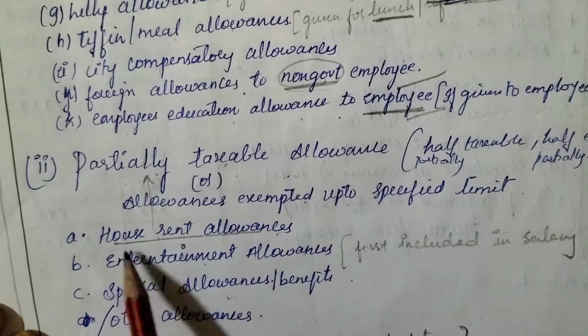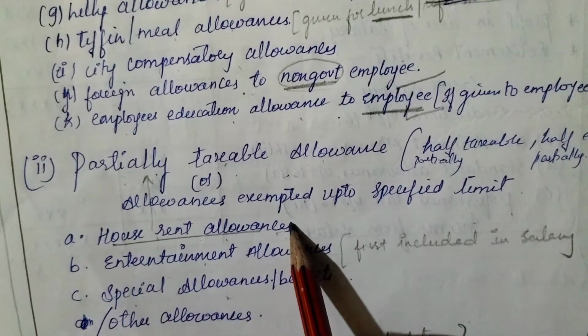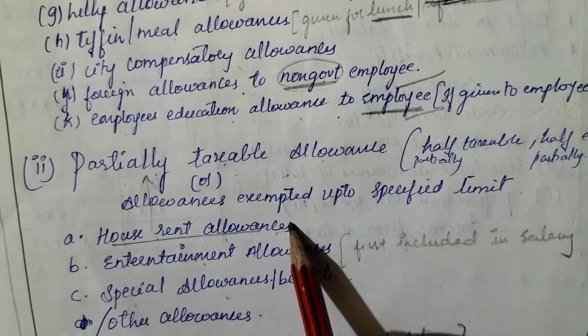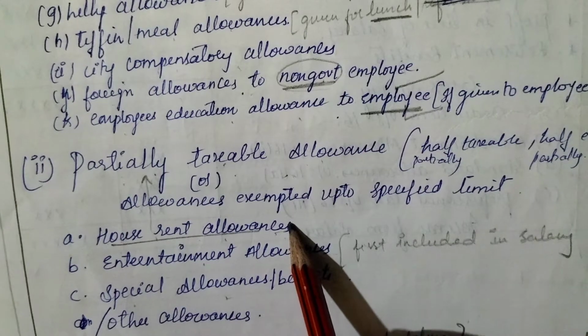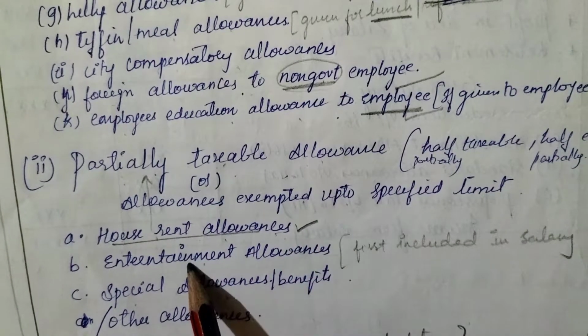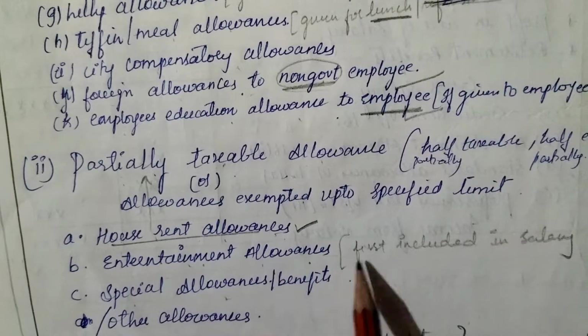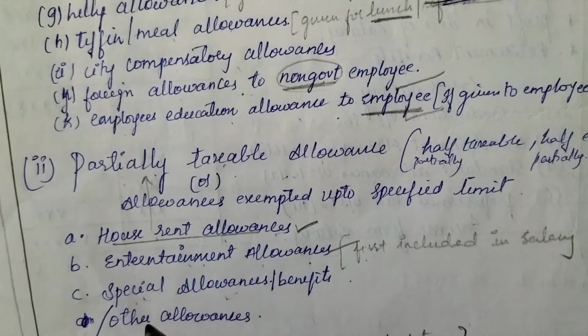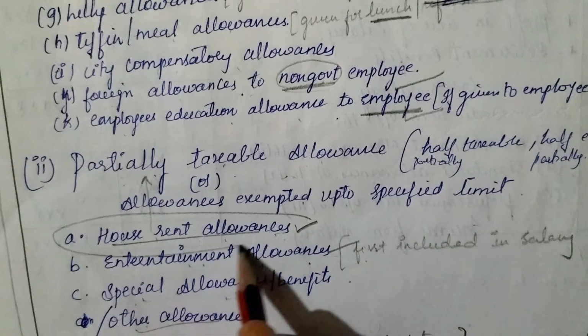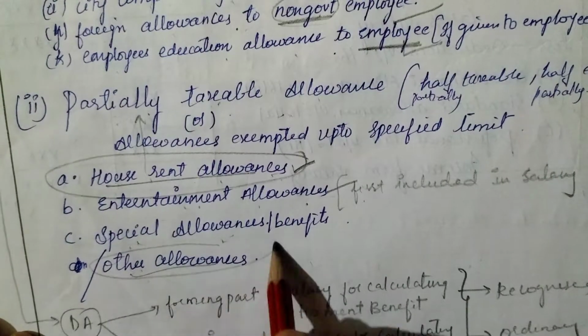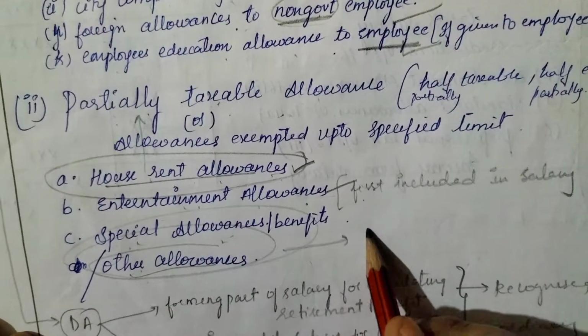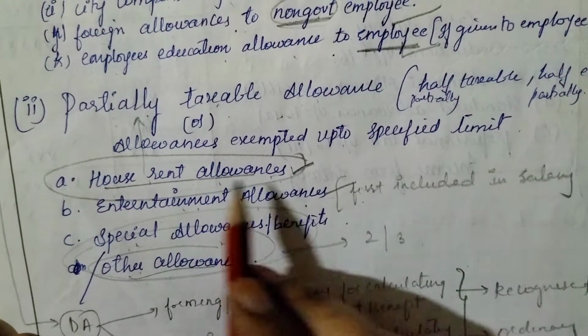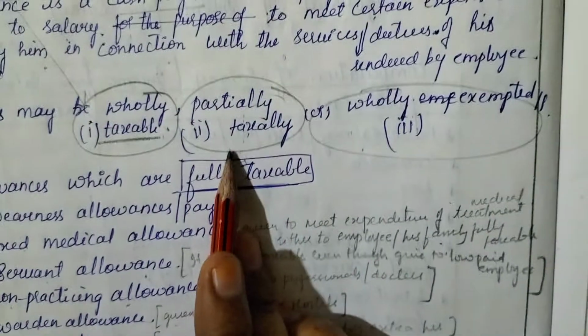They are like house rent allowance, which is very, very important for our syllabus, so concentrate on this. Entertainment allowance is also partially taxable. Special or other allowances, just concentrate on HRA and other allowances. In these special and other allowances, two or three are in our syllabus. HRA, okay. Partially taxable is done.